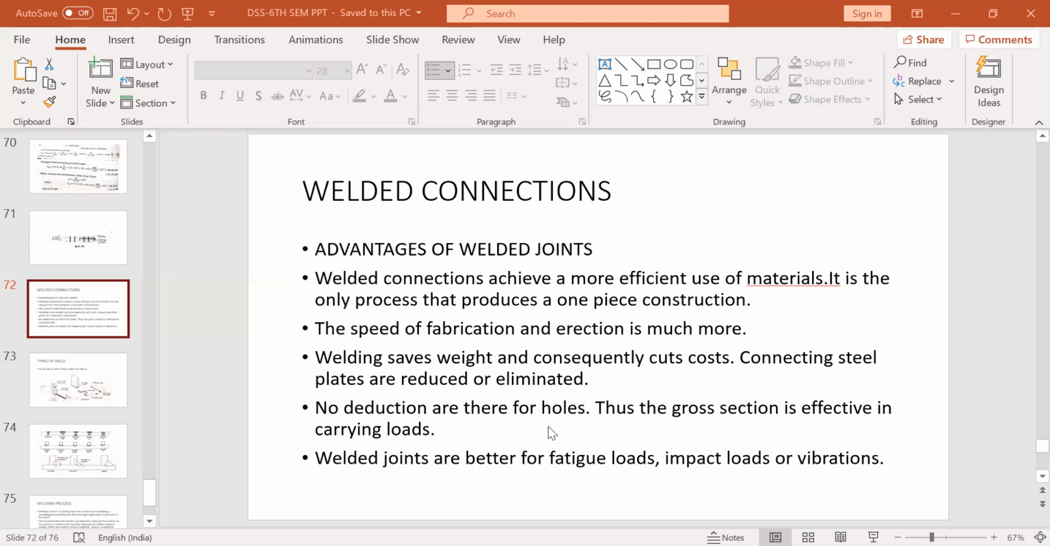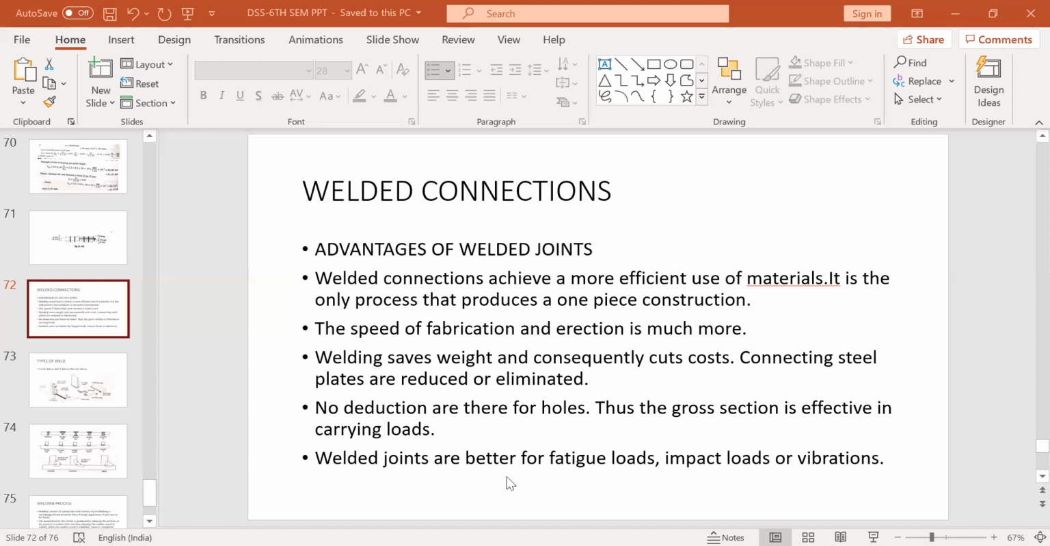There are no deductions for holes. Since in bolting or riveting, you have to make holes to insert the bolt. But in this case, there is no deduction. So there is no question of net area. The entire gross area will be used in resisting or carrying the loads.